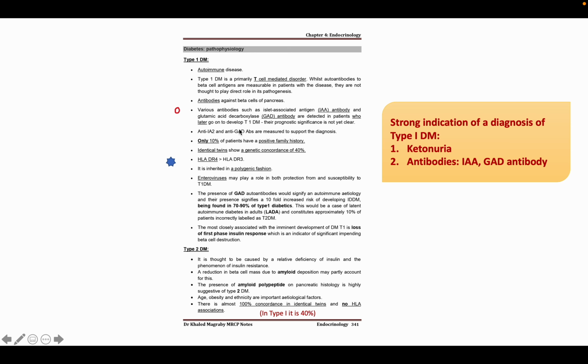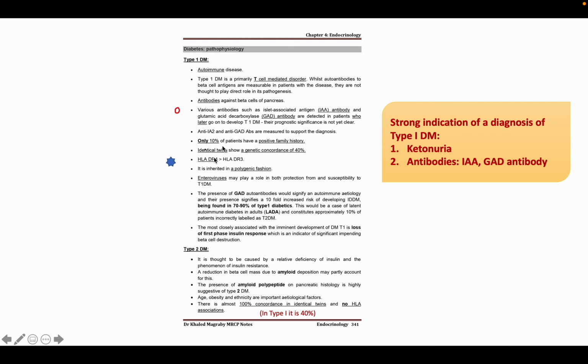The antibodies are usually against two targets: islet associated antibody and glutamic acid decarboxylase antibody. In type 1 diabetes mellitus, we usually find ketonuria in these patients. So if you find ketonuria and these antibodies, islet associated antibody and glutamic acid decarboxylase antibody, then it is certain that this patient has type 1 diabetes mellitus. Ketonuria is usually not present in type 2 diabetes mellitus.